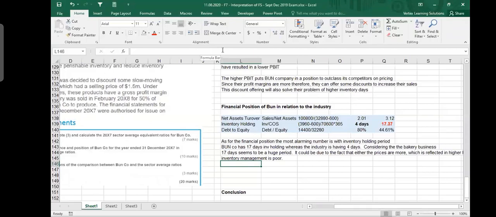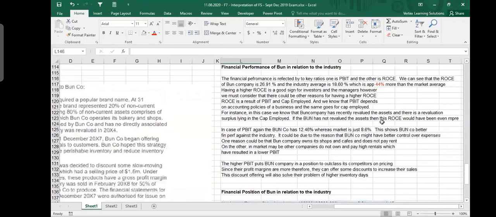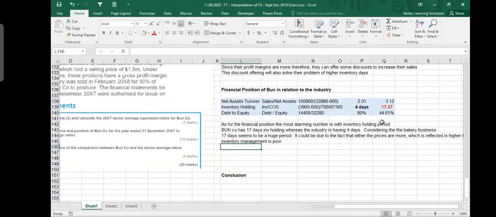One reason could be, if you see their PBIT was very, very high, which means that their prices were higher or their costs were lower. When do you have more profit? Always remember, the balance sheet and income statement are related to each other. What happens on the balance sheet is reflected in the income statement, and what is happening in the income statement is reflected on the balance sheet. They are very much related to each other.